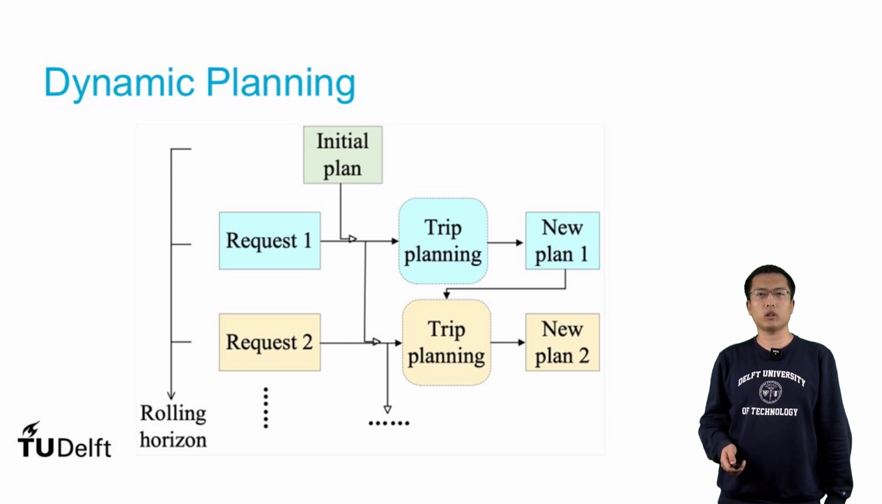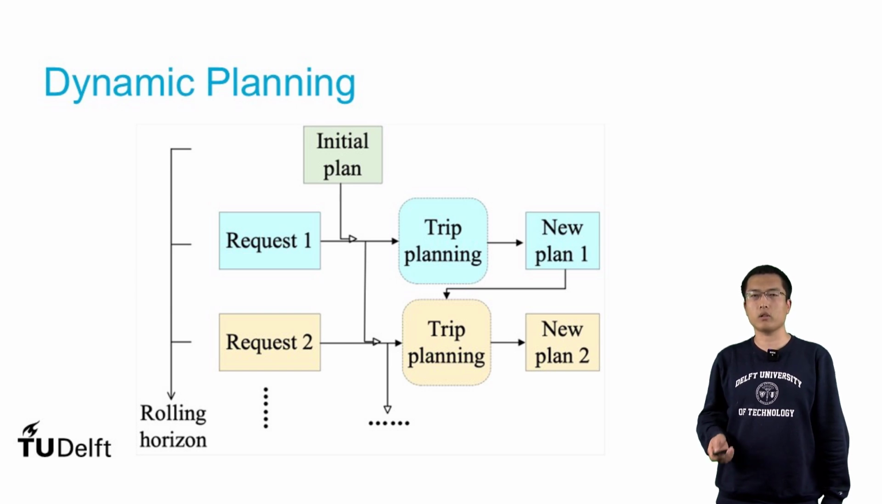We also adopt a dynamic planning approach. Initially, we have the plan, and then we receive some new requests, and the new request will be incorporated in the trip planning. And then we get a new plan, and then we receive another request, and then we plan again, then we get a new plan again.